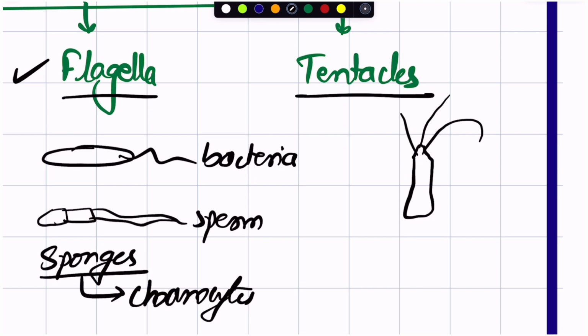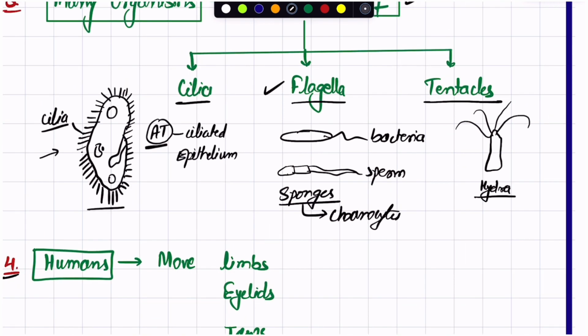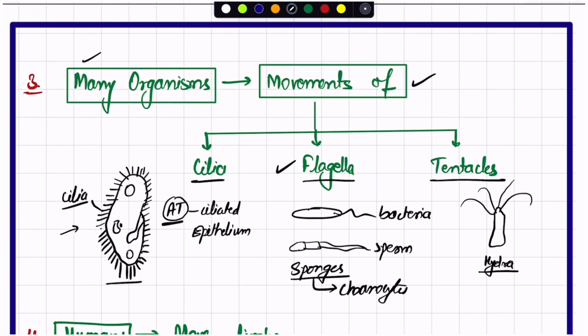Tentacles, which organism should be in our mind? That is hydra. Hydra perform the movement of tentacles. In the Coelenterata we have the movement of tentacles. So here we have a little more explanation with respect to movement: many organisms perform the movement of cilia, flagella and tentacles. These are the apparatus through which the movement usually takes place in many organisms.